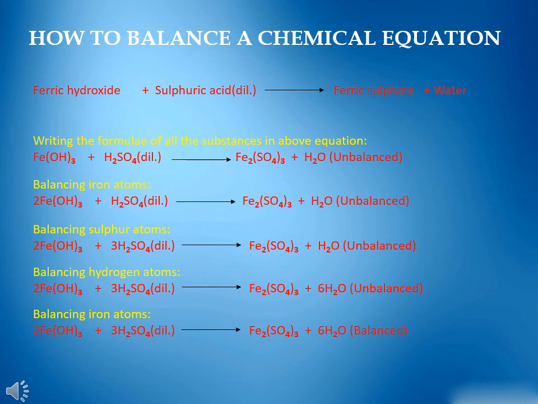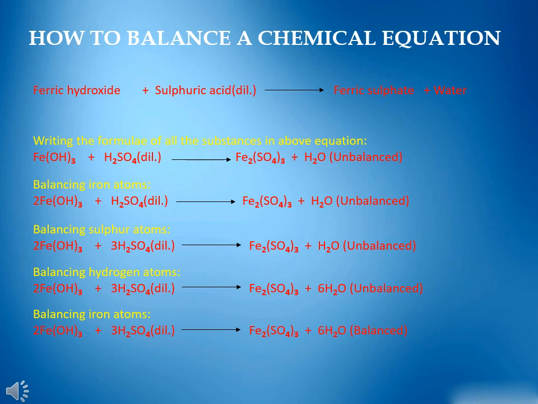Now we balance the sulfur atom. The atoms of sulfur on the reactant side are 1 and on the product side are 3. So to balance it, we multiply sulfuric acid by 3. Then the number of atoms of sulfur becomes equal on both sides.